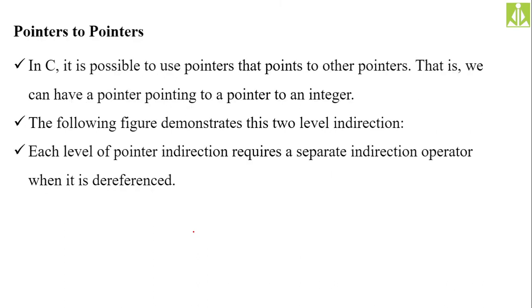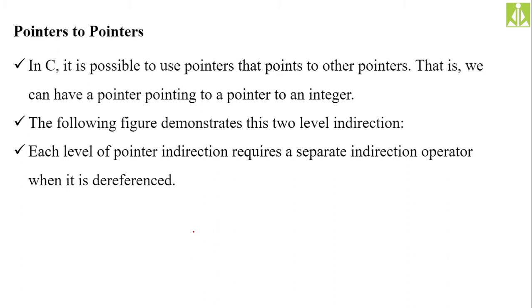So the pointer to pointer concept also we have completed in our previous session. When you are creating a pointer variable to some variable, as it also has the properties of a variable, you can create a pointer to a pointer variable. Firstly, we have a pointer to a normal variable. Then at the second level, a pointer which is going to point to the first level pointer. Likewise, you can also create a third level pointer, which is going to point to the second level pointer.